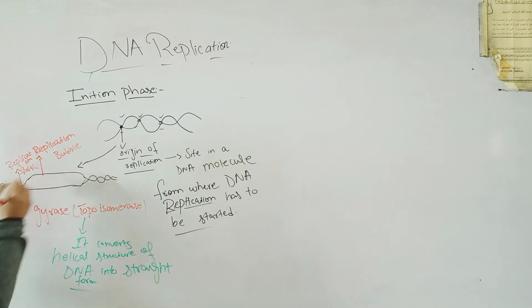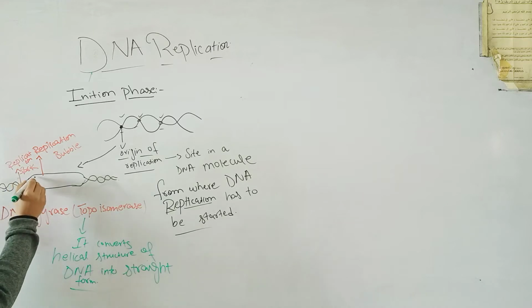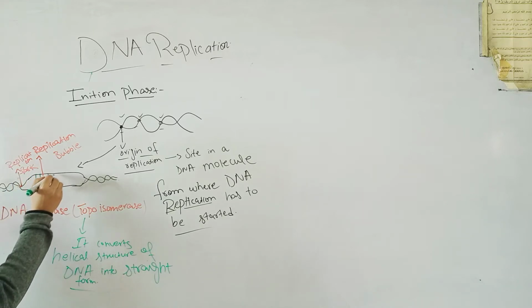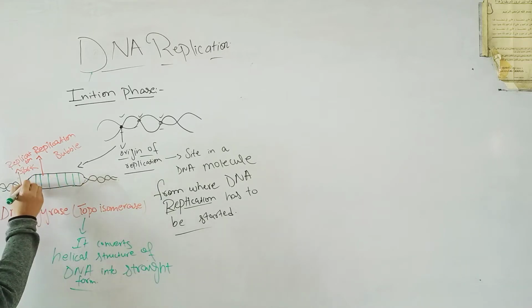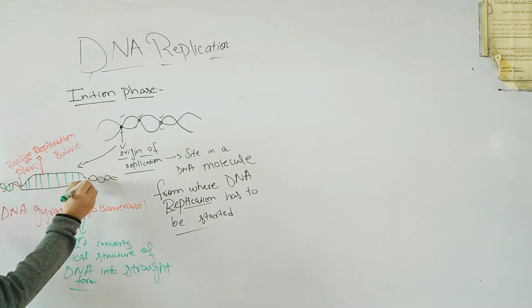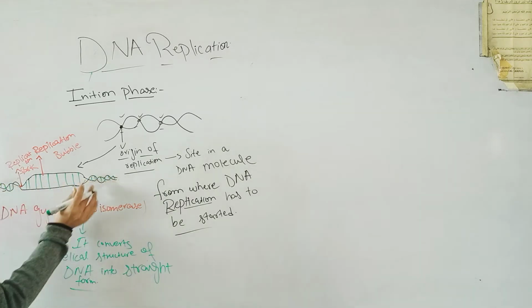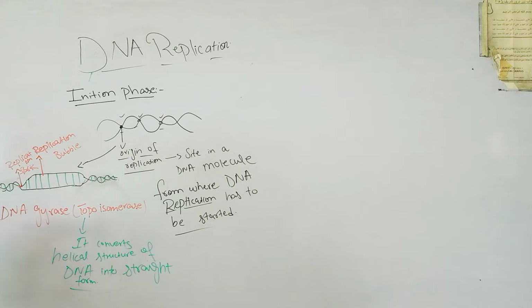Right. So the nucleotides are attached with each other by hydrogen bonding, by which the two strands of the DNA are attached. Now at this point the topoisomerase only converts the helical structure of the DNA into the straight form, but it does not break the hydrogen bond between the two nucleotides.